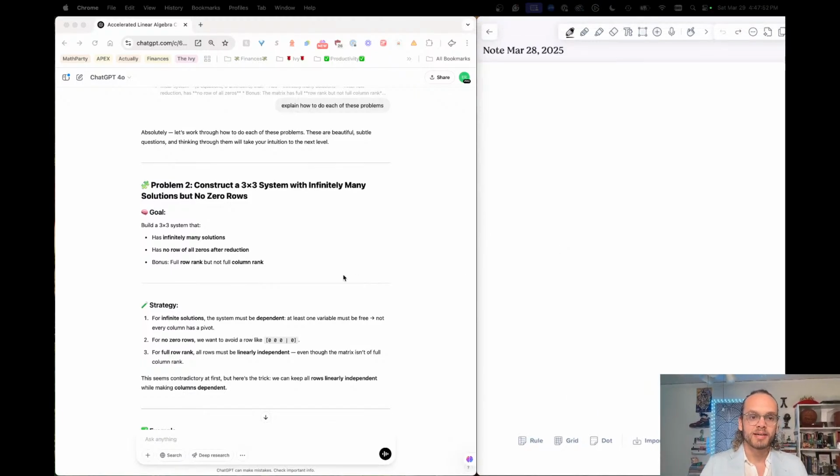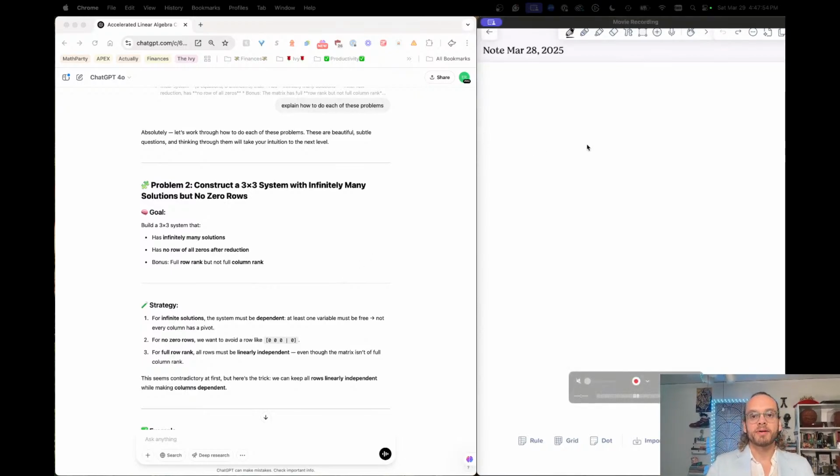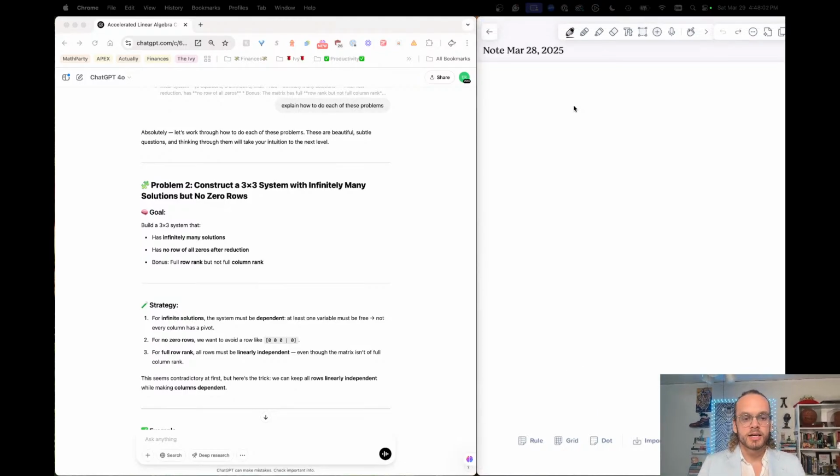I'm learning how OBS works as we go, but I have my iPad screen here, which is through QuickTime. I'm using Notability now, which I think is a much more smooth experience taking notes, solving problems. I have the ChatGPT window right here with my same chat of this accelerated linear algebra course, learning it at an elite Ivy League MIT level. And I'm going to start by reviewing a couple problems from the last lesson that I didn't have the time to get to.